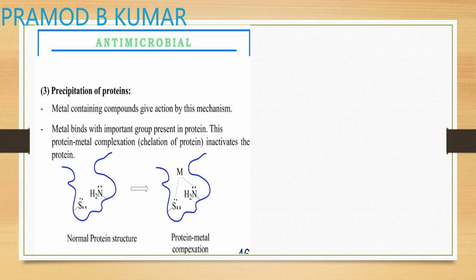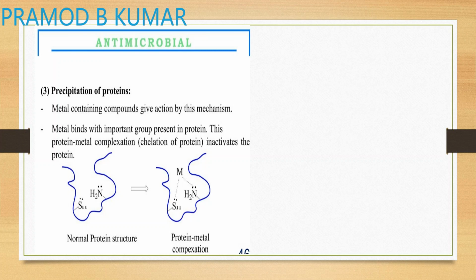Now the next is your precipitation. What did we say in precipitation? It is the example of your astringent effect. So with metal ions, if you see the sulfhydryl group SH, and if there is an amino group, examples of polar amino acids which contain a lone pair of electrons, this lone pair of electrons will form a chelation complex, a protein metal complex. Once this protein metal complex forms, it inactivates the particular proteins, so that will be ineffective.